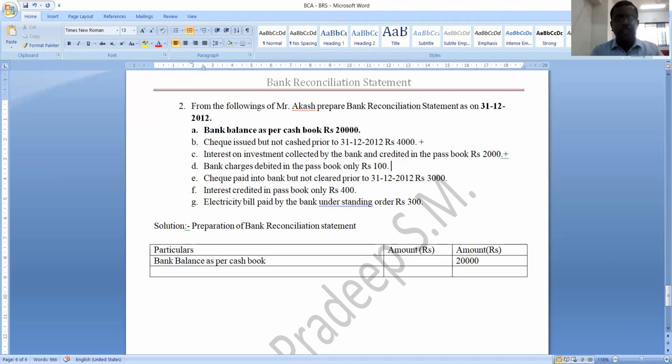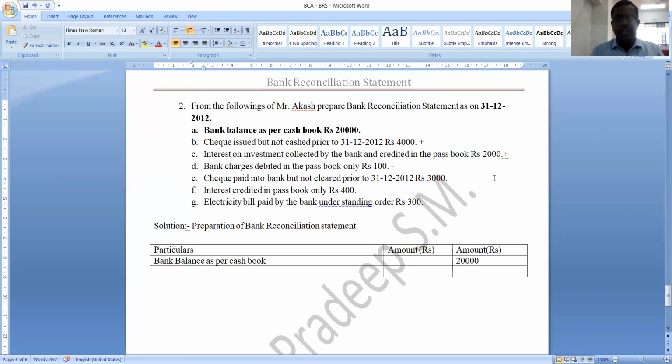That is bank charges debited in the passbook only. Debited in the passbook means passbook balance decreases. So in order to get that passbook balance, we should reduce cash book balance. It should be deducted. Bank charges debited in the passbook, passbook balance is decreased. Understood? So you should reduce cash book balance in order to get passbook balance.